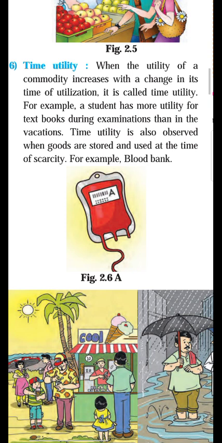Why? Because when there is a good period, that is good crop, government stores the food grains in the warehouse. Warehouse means godowns, stock. And at the time of emergency of the food, at the time of scarcity of food, government opens the door of warehouse so that the people can purchase the food grains. So it is also proper use of time. So it is called as time utility. Okay, students.